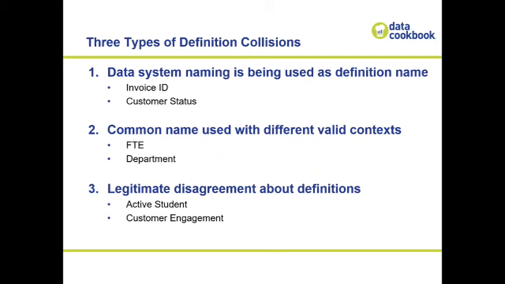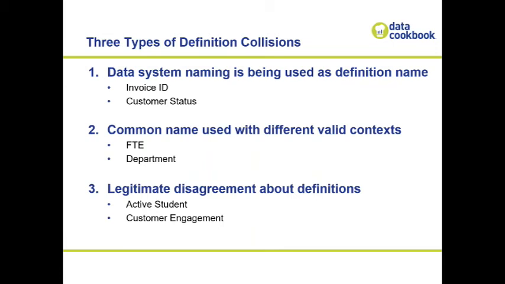I've said this before in other webinars and discussions: we often have customers, particularly higher ed customers, who come and say, we have 9 different definitions for student, and that's a problem. My response is almost always, I agree that you have a problem, but the problem is not that you have 9 different definitions of student.